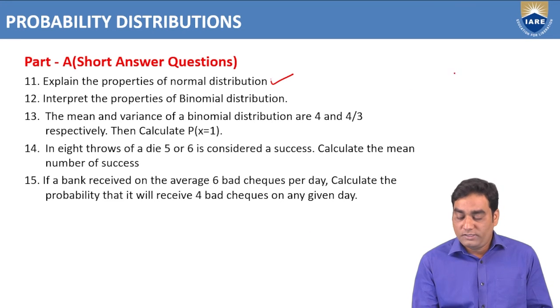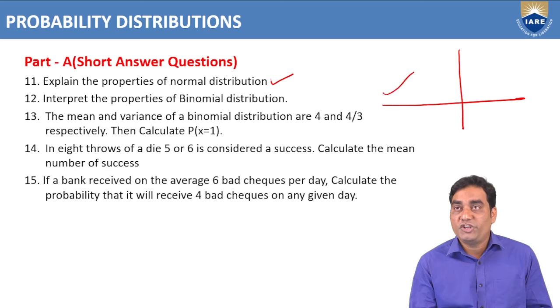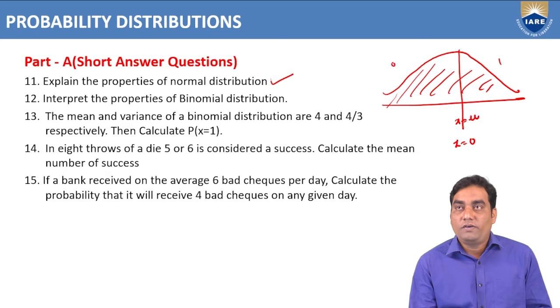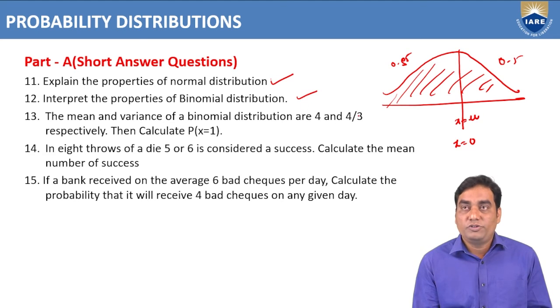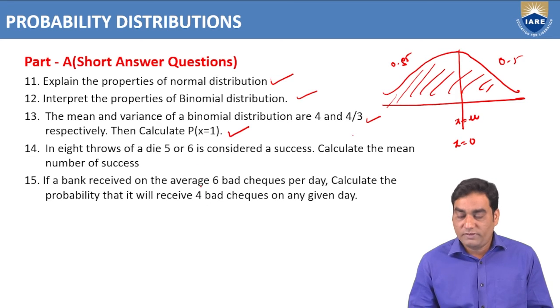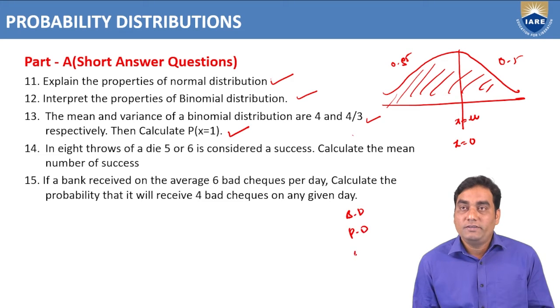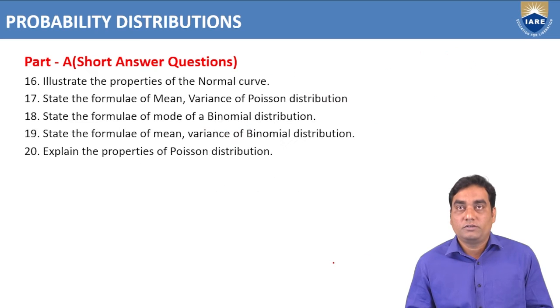The properties of normal distribution: it is bell shaped. The normal curve is in bell shape. This is the x equal to mu line or z equal to 0 line. The total area or probability is 1, and half of the area is 0.5 and here also 0.5. Like that, properties of binomial distribution. The mean and variance of binomial distribution are 4 and 4 by 3. Then calculate P of x equal to 1. Like this, all these problems we can find out by using the basics of binomial distribution, Poisson distribution, and also normal distribution.